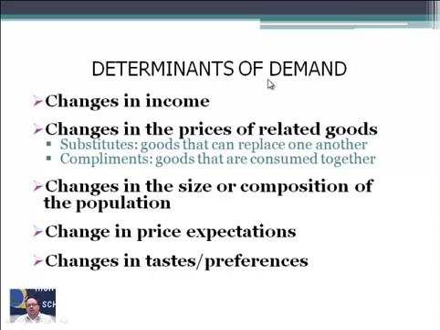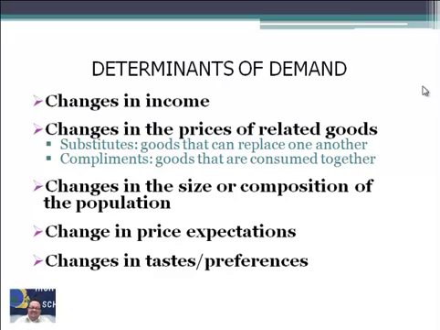So, let's take a look here. They are changes in income. So if people's income goes down, let's say that maybe they get laid off or they take a lesser paying job, they will definitely demand less. If somebody gets a raise or makes a higher income, let's say they go from a job making $20 an hour to a job making $30 an hour, they would definitely demand more.